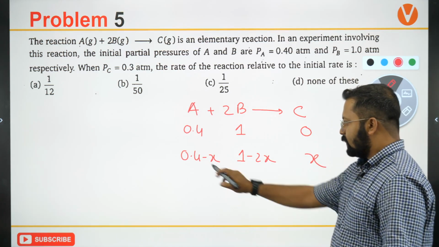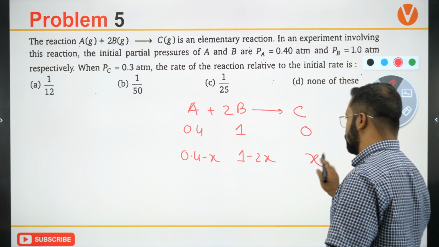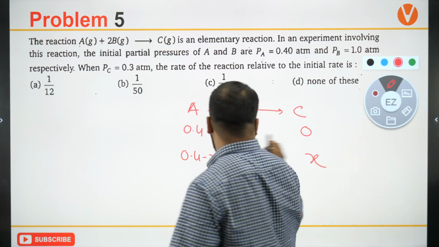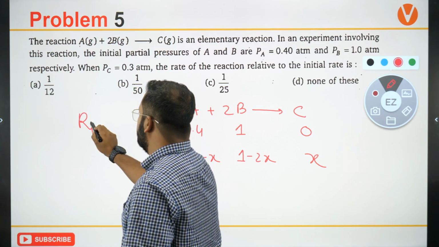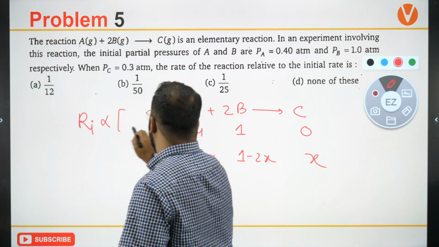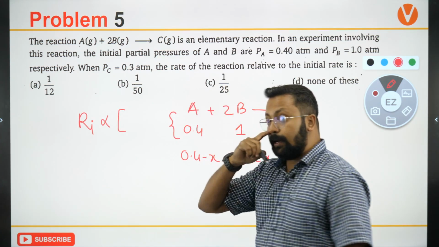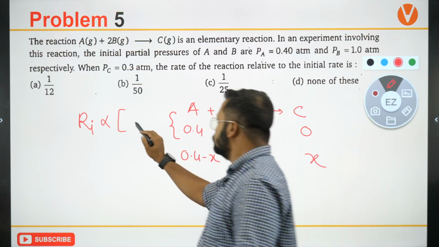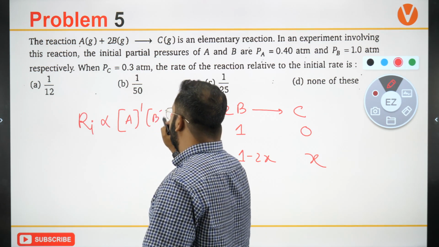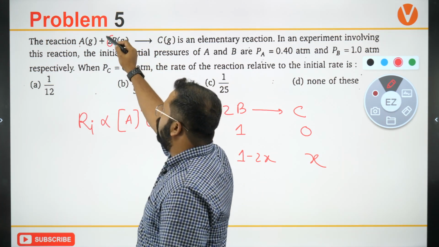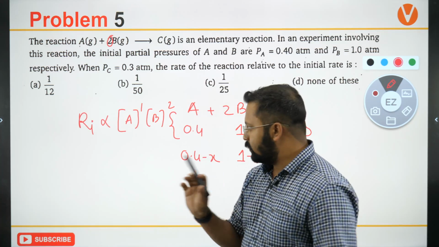Initial rate will be proportional to concentration of A to the power 1 and B to the power 2, because this is an elementary reaction, molecularity becomes equal to the order.